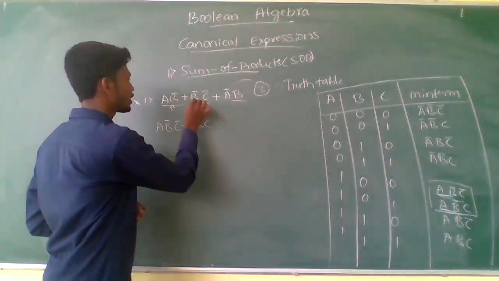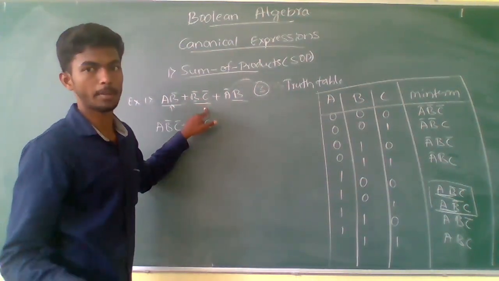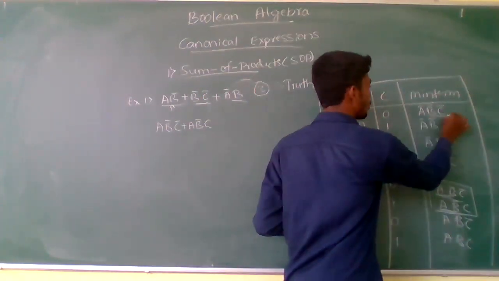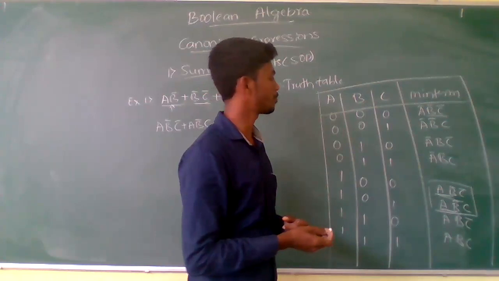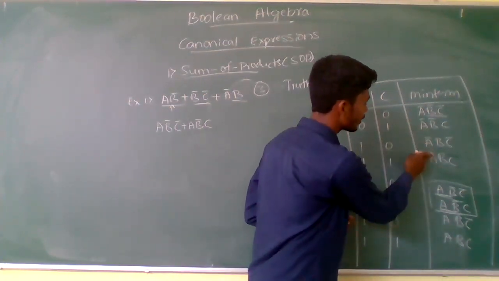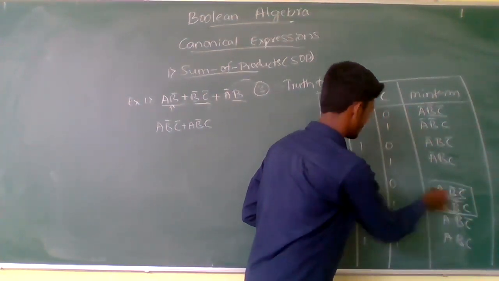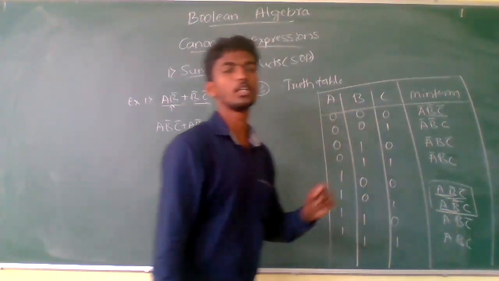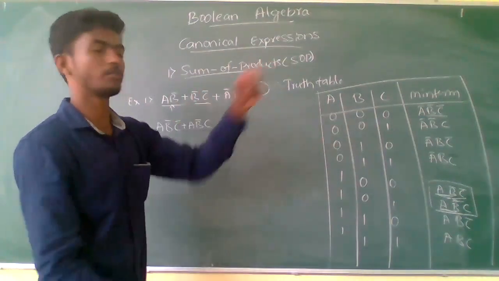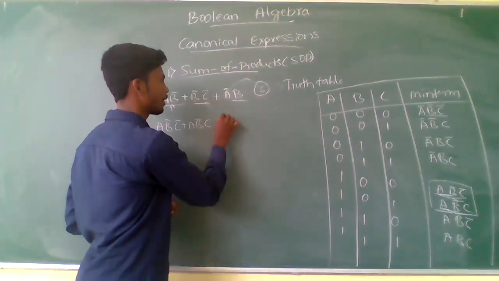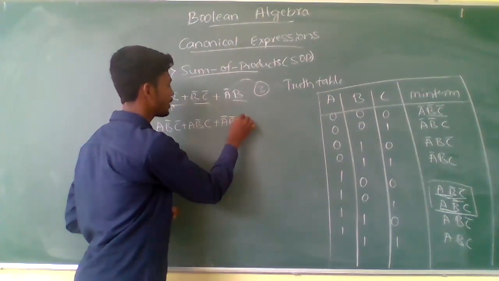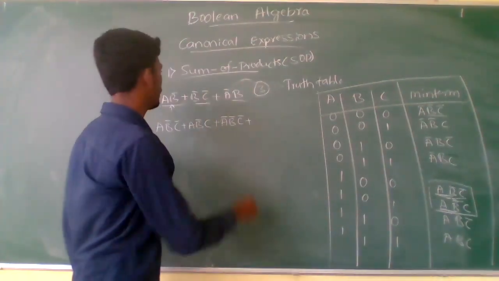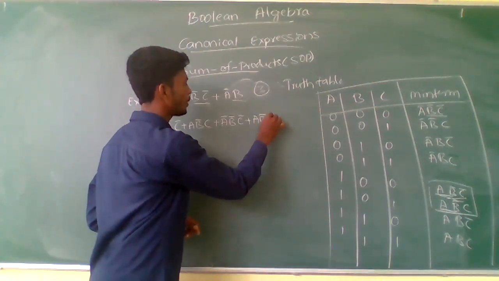Next, observe the next term, B complement, C complement. Wherever B complement and C complement are available in the table, they appear in the first minterm and again in the fifth minterm, only two. Replace that product term with those two minterms: A complement, B complement, C complement plus A, B complement, C complement.